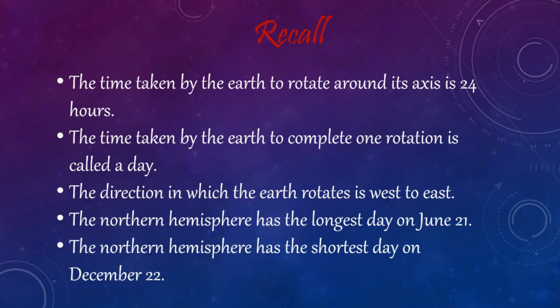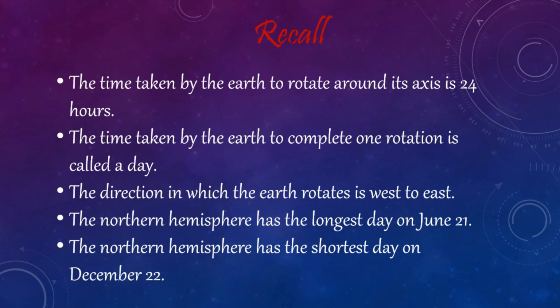Let us first recall what we have learned in chapter 1, that is how seasons occur, part 1. In part 1 of the chapter, we saw that India lies in the northeastern hemisphere. The time taken by the Earth to rotate around its axis is 24 hours.